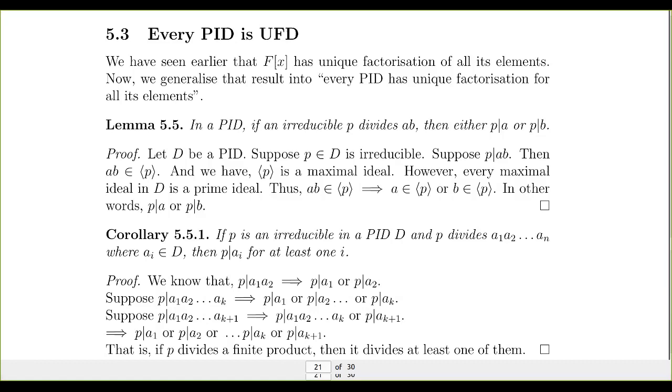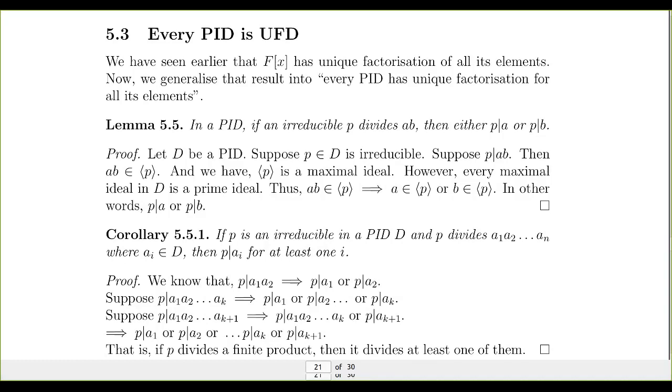So P1 divides Q1 means P1 and Q1 are associates, because Q1 is also irreducible. Q1 cannot afford to have another non-unit factor. If we write Q1 equal to P1 into some P2, then Q1 is not an irreducible because P1 and P2 are irreducible non-units.